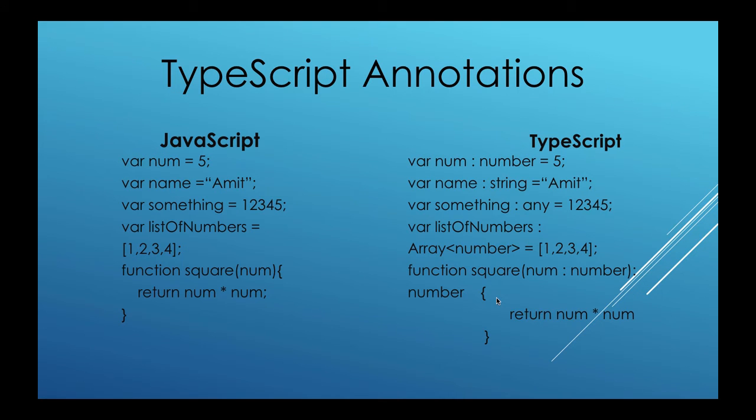But in TypeScript, we have to define the type of that input parameter as well. So in this case, num is of type number, and then we have to define the return type as well. So colon number. That means this function is going to return a number type. So function square, num of type number, and the return type of this function is number, and the same syntax. Okay, so these are the different coding guidelines that we are going to follow in TypeScript.